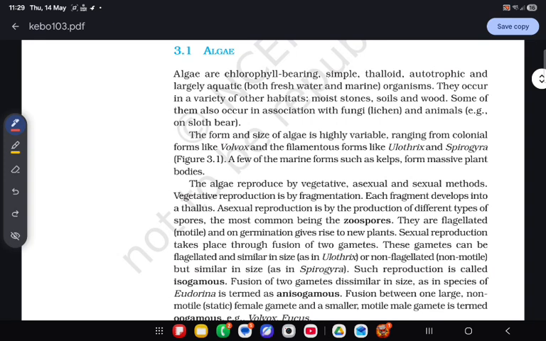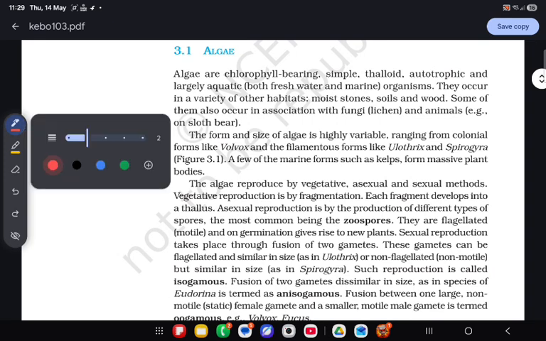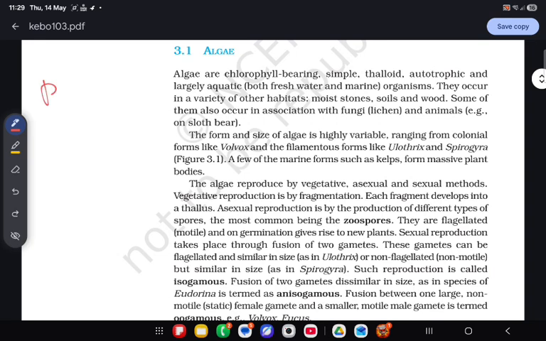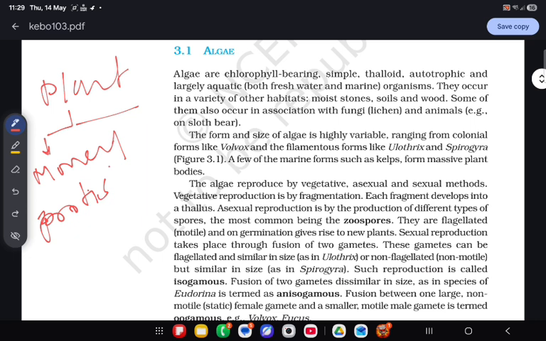They have five kingdoms: Monera, Protista, fungi, plantae and animalia.